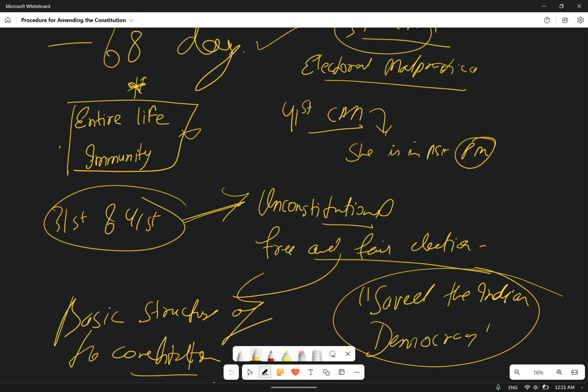So what she did, she amended the constitution so that no challenge can be filed in the court regarding the election of the president, vice president, speaker of the Lok Sabha, and PM on the ground of electoral malpractice. She was charged, thus she changed the constitution. Again after that, she amended the constitution so that no case, whether civil or criminal, can be filed against president, governor, and PM, not even after they are removed from their office. It means that once you have become president, governor, or PM, you are completely immune for life. That kind of immunity she mentioned in the constitutional amendment.